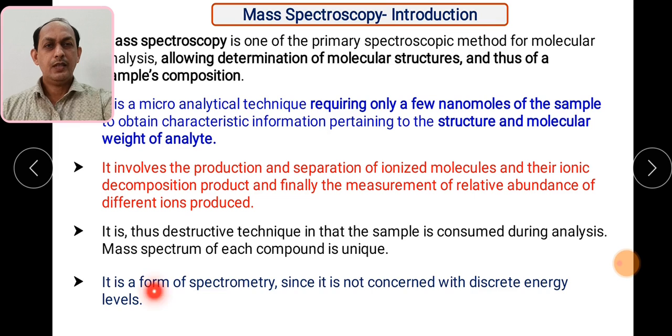It is a form of spectrometry, since it is not concerned with discrete energy levels. In mass spectroscopy, you will not observe any absorption or emission phenomena. It is a spectrometric technique and it does not have any discrete energy levels.